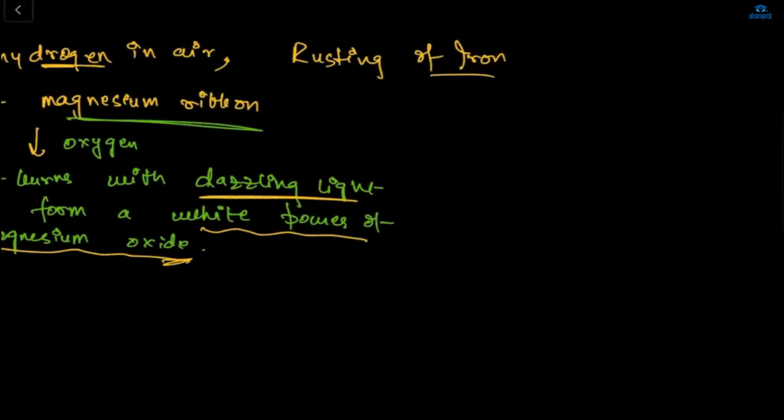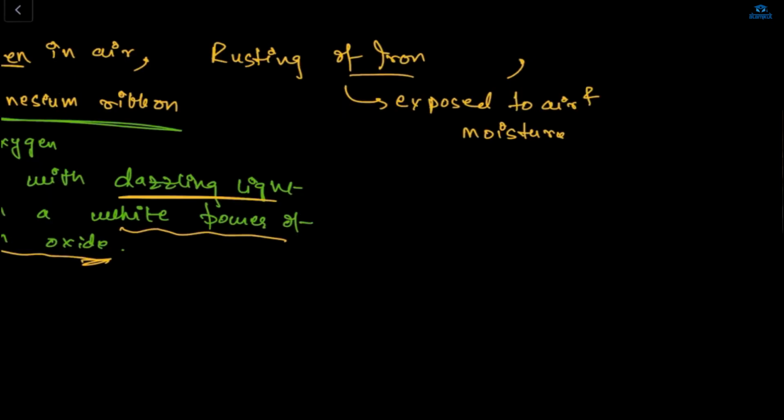Okay, yes. So rusting of iron is also a chemical change. How? When iron is exposed to air and moisture for a few days, what will happen? A brown substance will form on the outer covering of my iron, right? Moisture is only water. Okay, exposed to air and moisture for a few days, then a brown substance will form. For copper, a green substance will form. So this is called rusting, and this change is not reversible. We cannot reverse it, definitely not reversible.